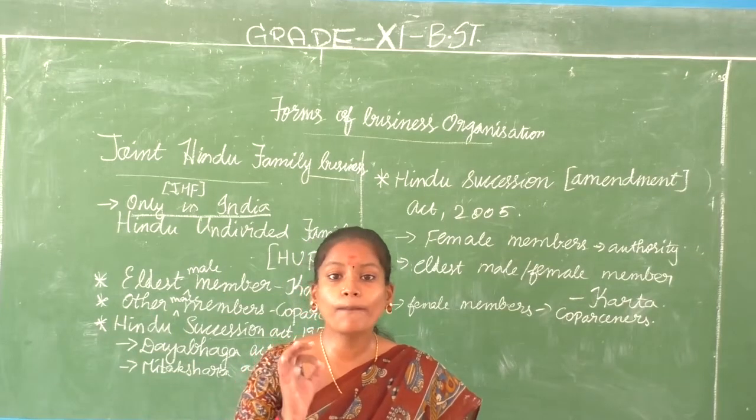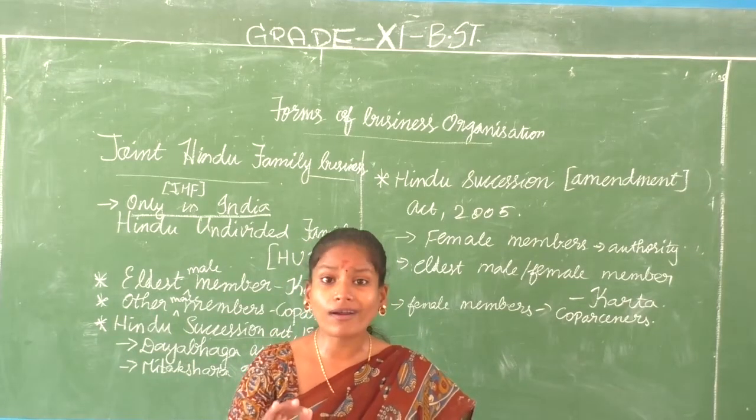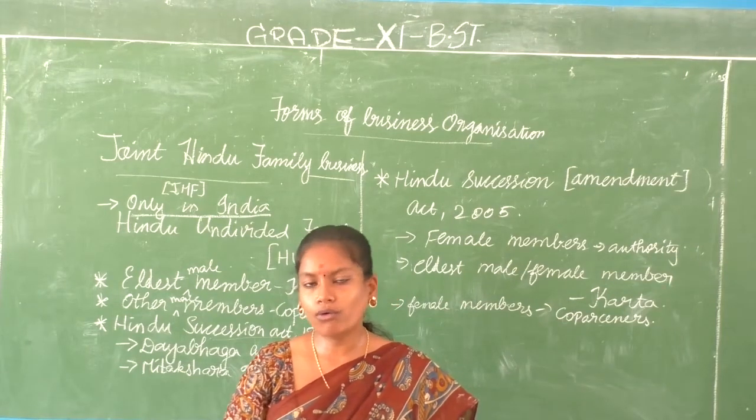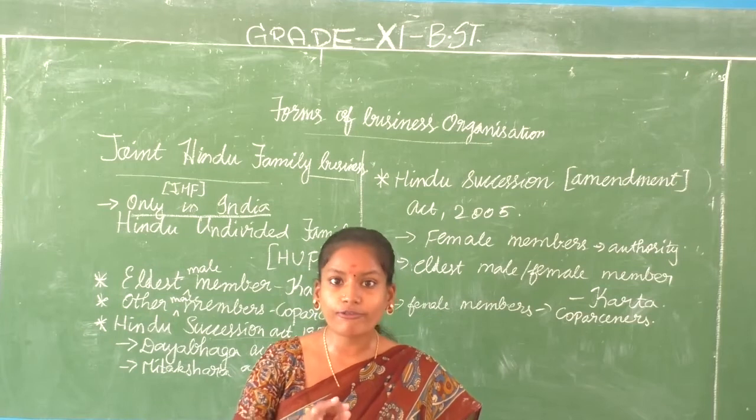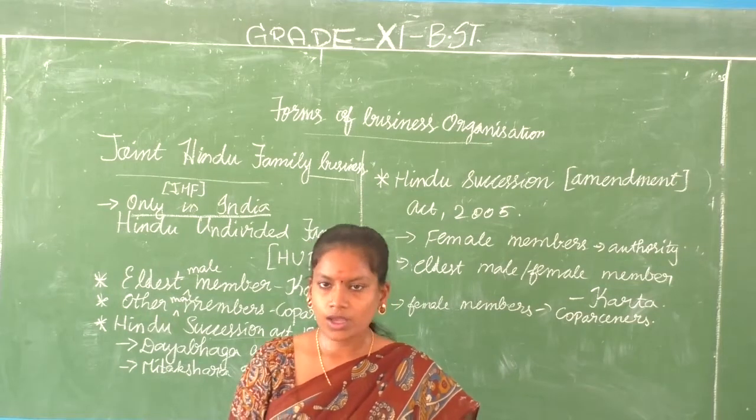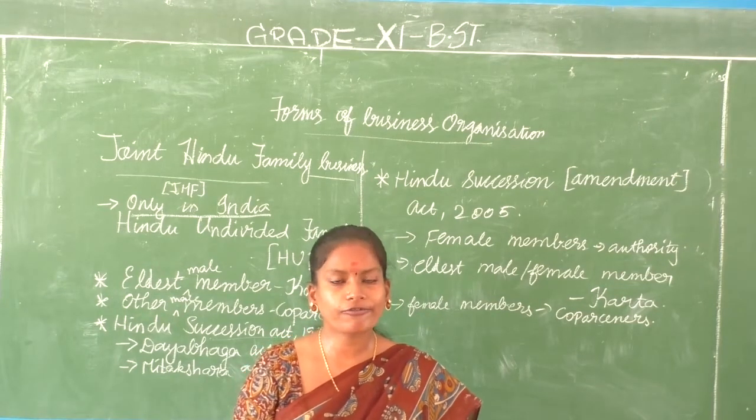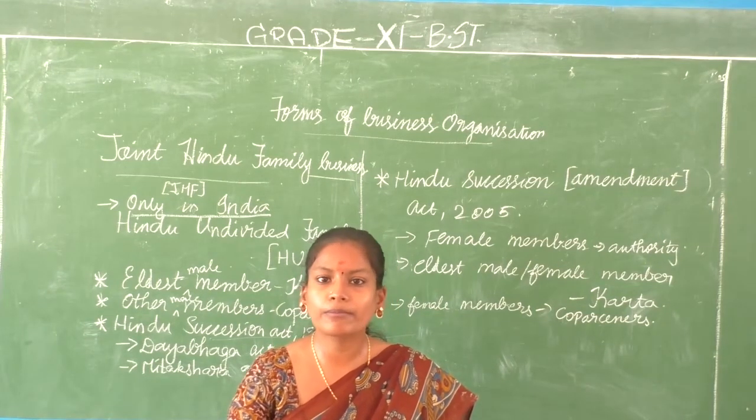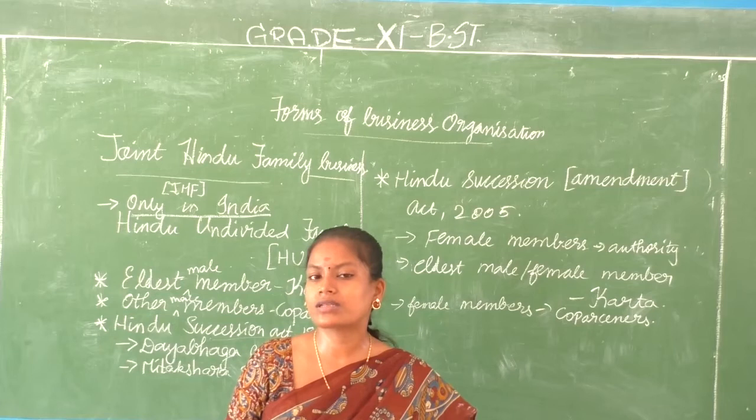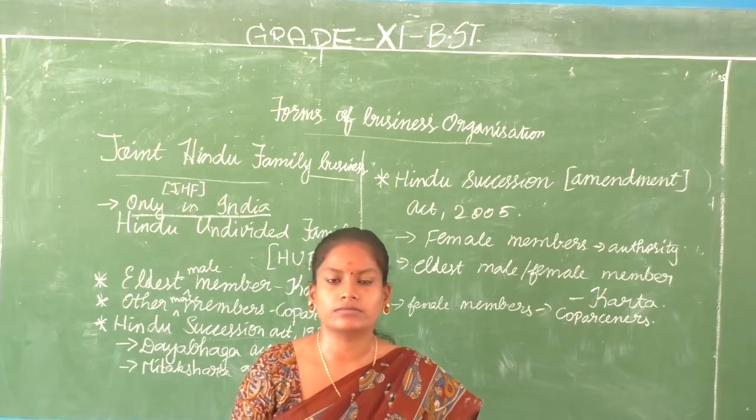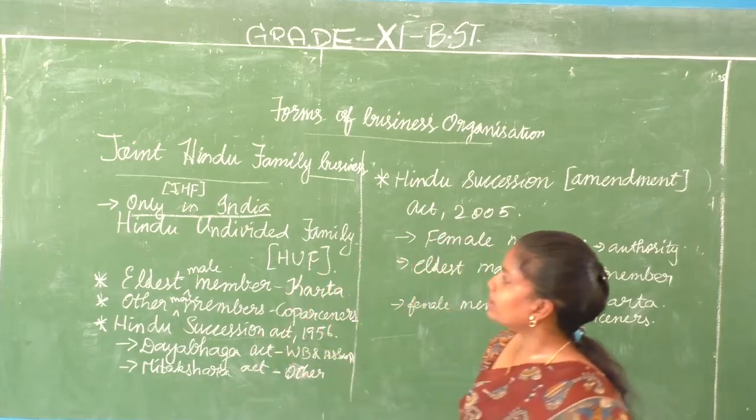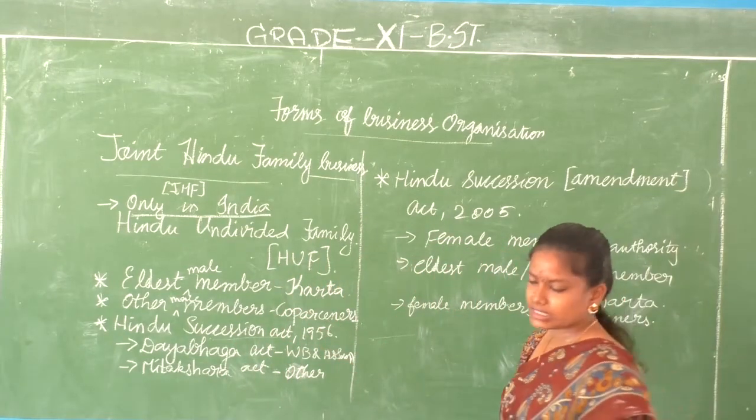It comes through birth. If you are born in that particular family, automatically you become the owner of it, or a part of ownership is given to you. You are eligible for ownership of that particular organization. Till you become Karta, you can work as a co-partner. Okay, this is what is about joint Hindu family business.